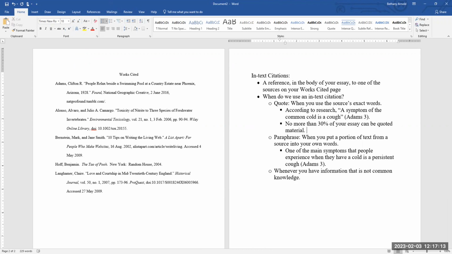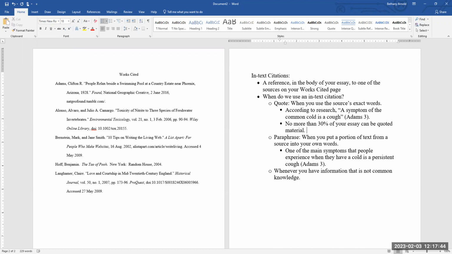This is written in your textbook as well, but if you have more than 30% quoted material, even if it's properly quoted, even if it's properly cited, that essay kind of ceases to be something original from you, and it starts to become just a patchwork of quotations. And that's not what we're really looking for when we write a unique essay. So we are using evidence to support your claims and your points, but we don't necessarily want to use so much quoted material that it overtakes your own wording.